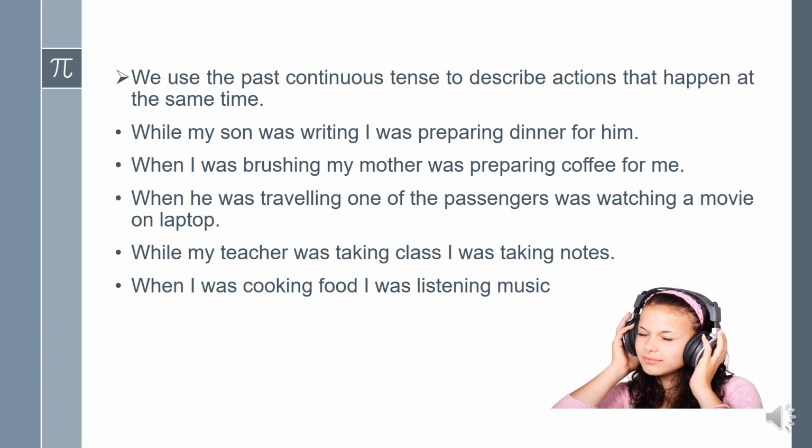Let's see some examples. While my son was writing, I was preparing dinner for him. Here both the actions were going on at the same time. So we can use past continuous tense for both actions. In both sentences we use past continuous tense.